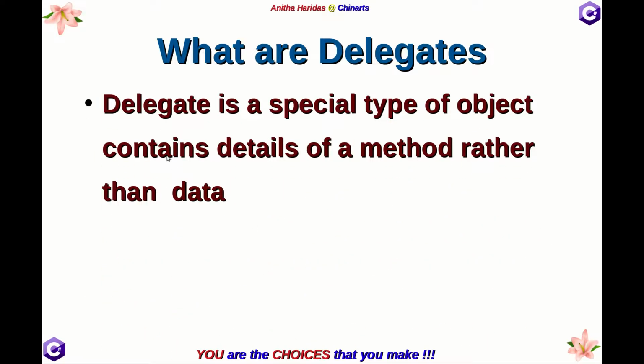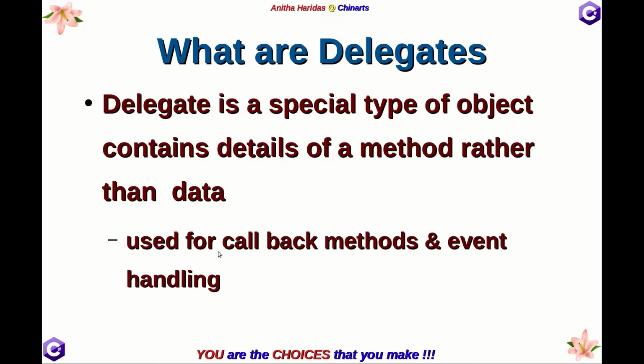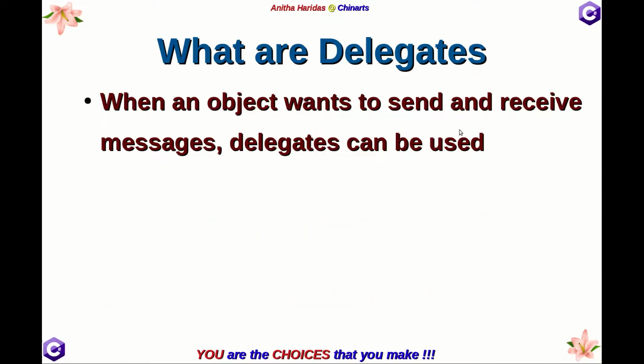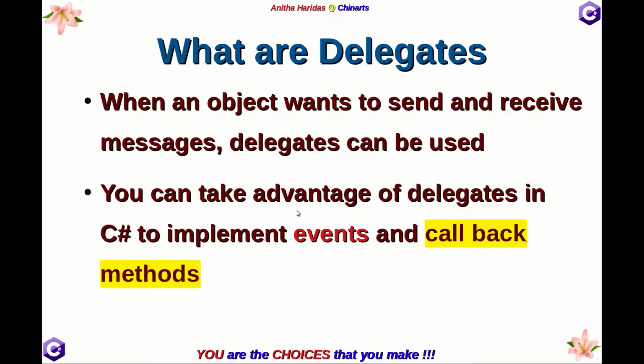Now, another definition I can say, delegate is a special type of object that contains details of a method rather than a data. And it is generally used for callback methods and event handling. When an object wants to send and receive messages, delegates will be used. We will be seeing how it is going to send a message and receive the message. We can take the advantage of delegates in C# to implement events and callback methods. So generally for events and callback methods, we use the delegates. So that is the application of delegates.